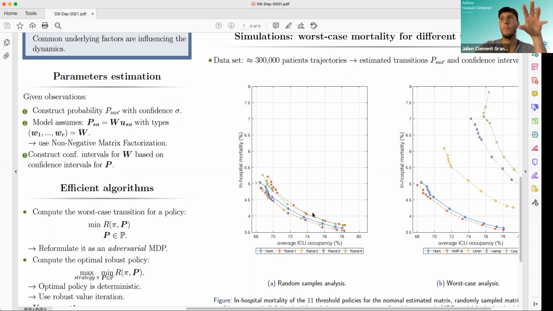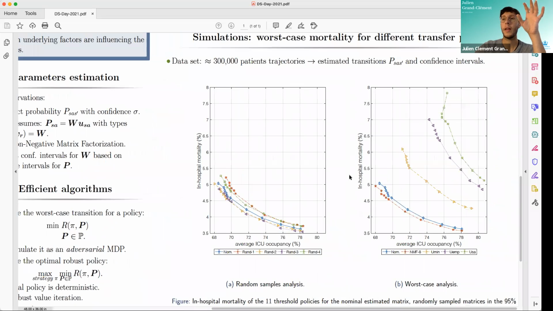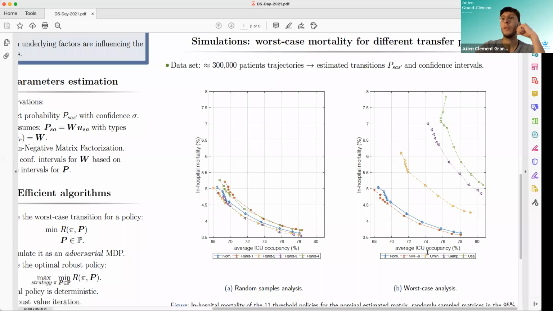If you sample random parameters around this nominal estimation, you obtain more or less the same thing, and these deviations are tiny, about 10 to the minus 4. Whereas if you consider adversarial deviations, here for three types of adversarial deviation, which I call U mean, U empirical, and USA, think of it as very tiny deviations around the nominal parameter, the mortality rate can blow up compared to the nominal one. And so the performances are super unstable.